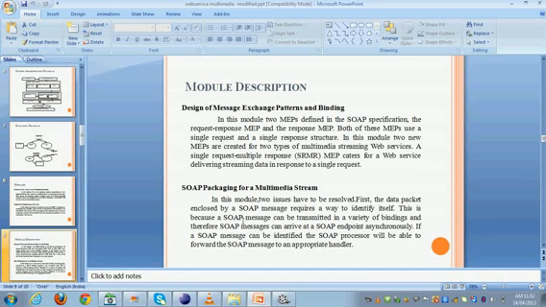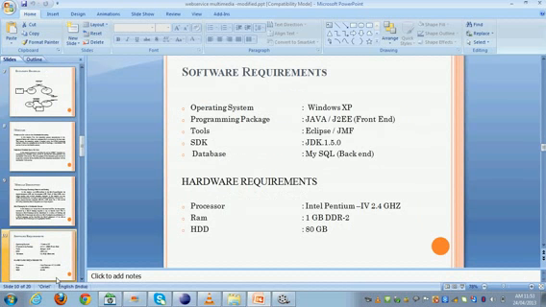In this module, two issues have to be created. The data can be enclosed in the packet, so it can be identified by itself. Our software requirements are that we use Windows XP as the operating system, Java as the programming package, and Eclipse as the tool. For hardware, we can use an Intel Pentium processor, 1 GB of RAM, and an 8 GB HDD.